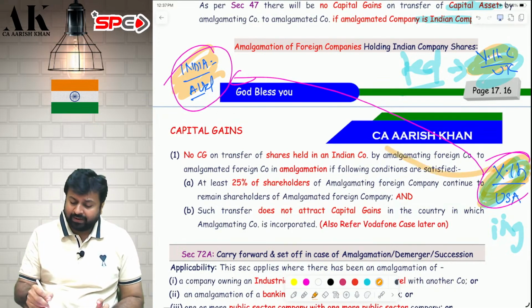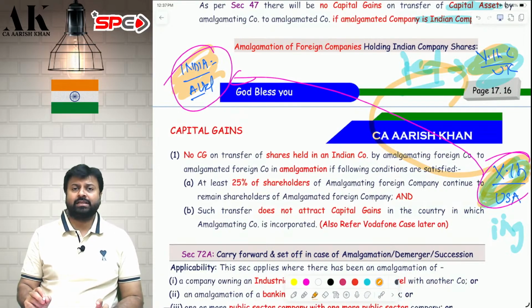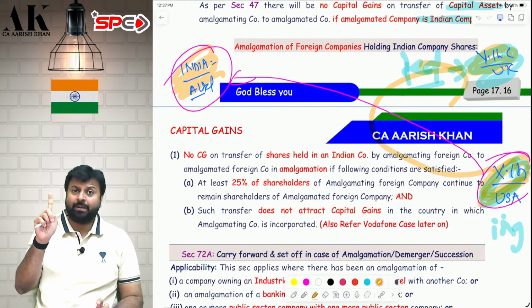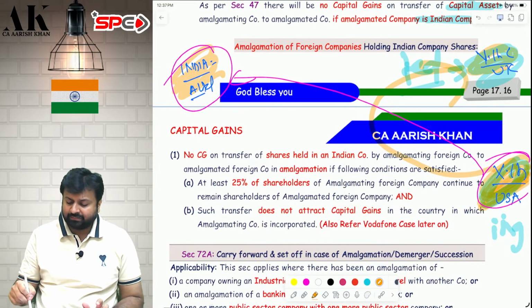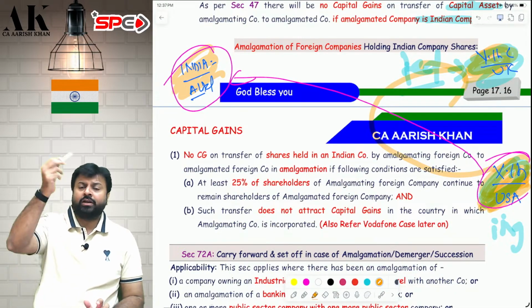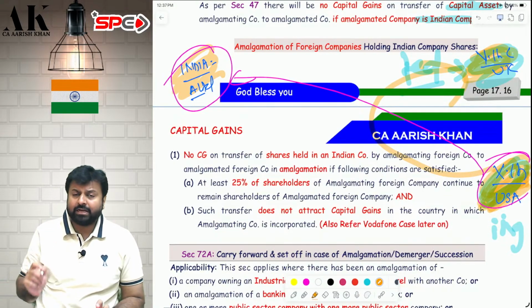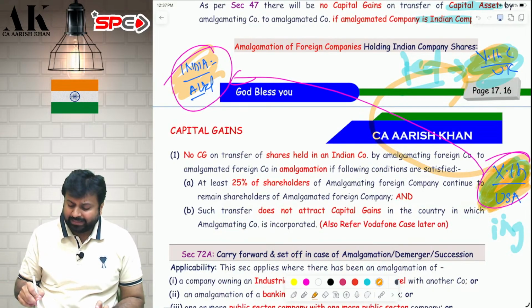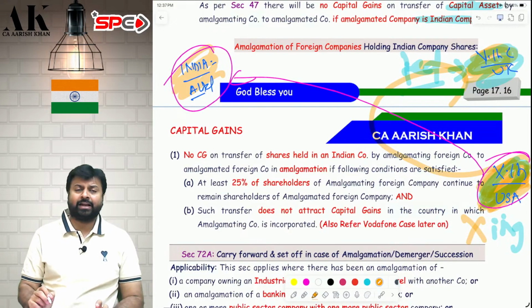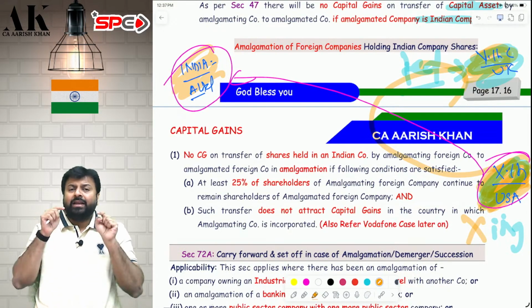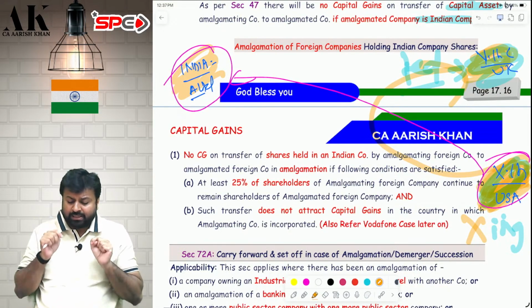First, 25% of the shareholders of XINC, in number, not in value, should continue to become the shareholders of YINC. Condition number one. Condition number two: such transaction should not be taxable in XINC's country, that is, in USA. That is the country in which the amalgamating company is incorporated.